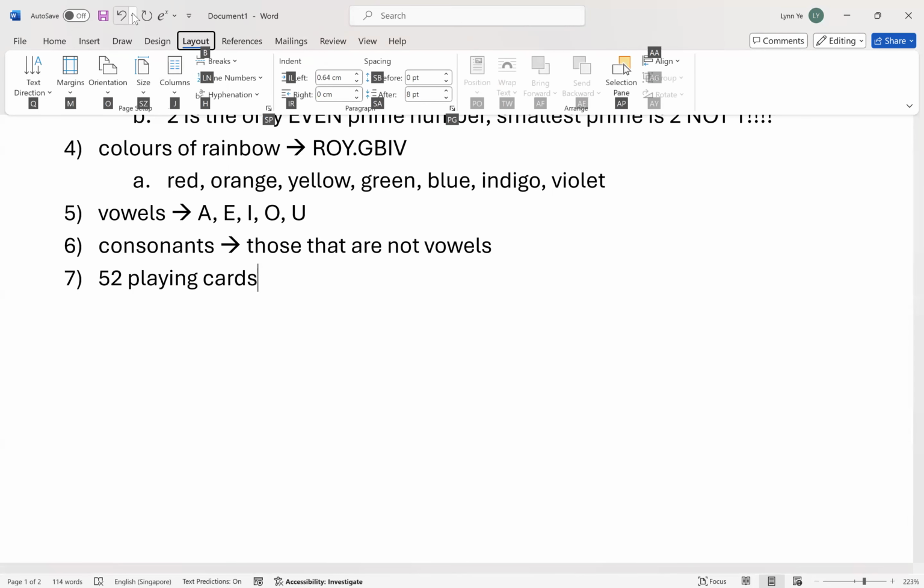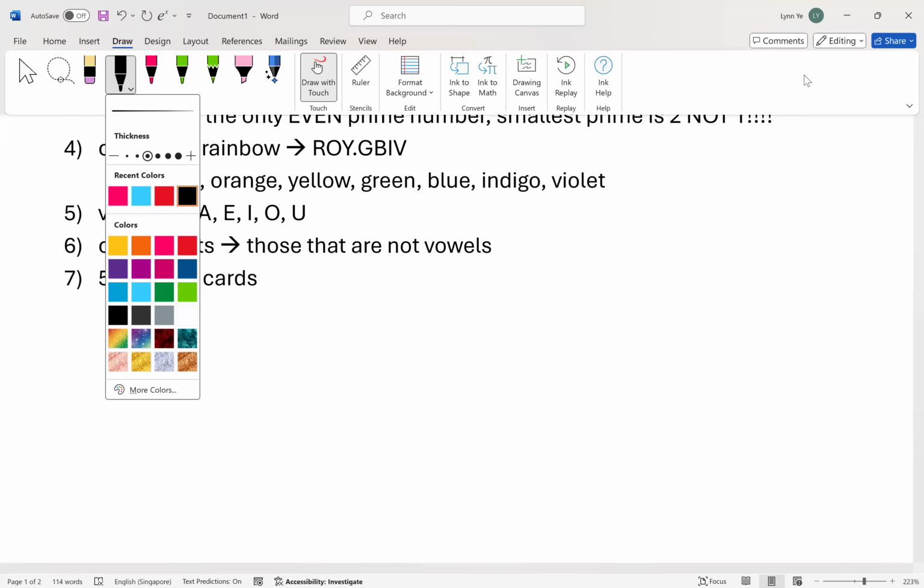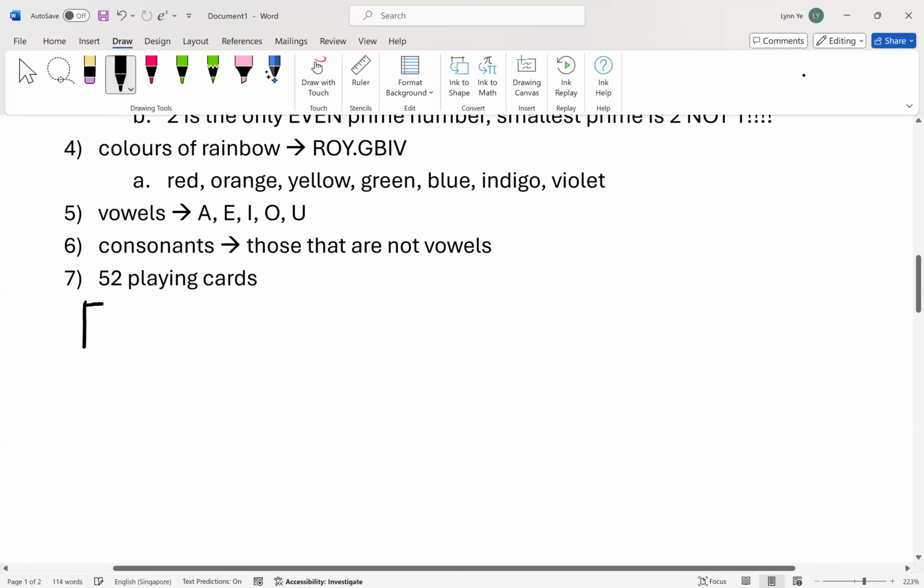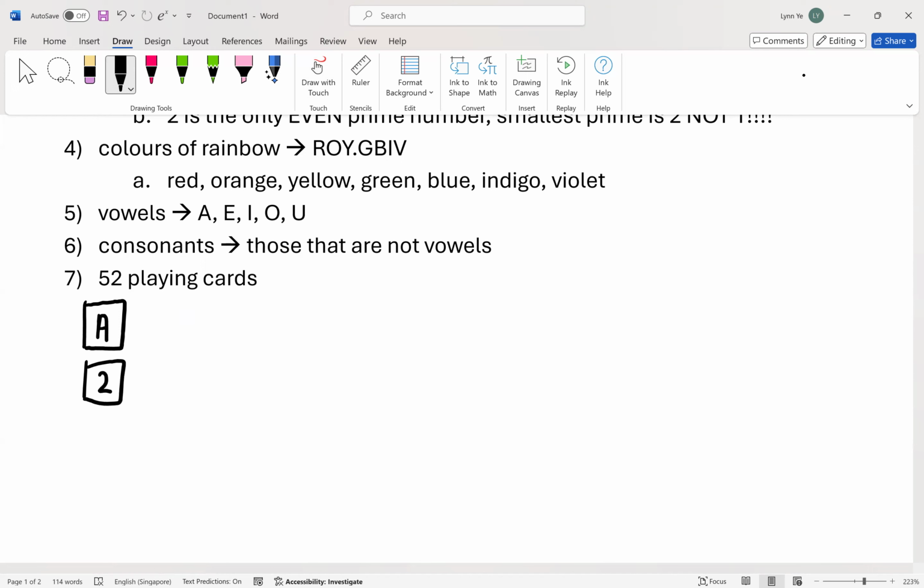Okay, let me know when you are done. Okay, so the next one we're gonna do is, what do you think the smallest playing card is? Ace. Okay, A represents what number? 1, right? After 1 is? 2, right? After 2 is? 3. Wait. I better write down like that.